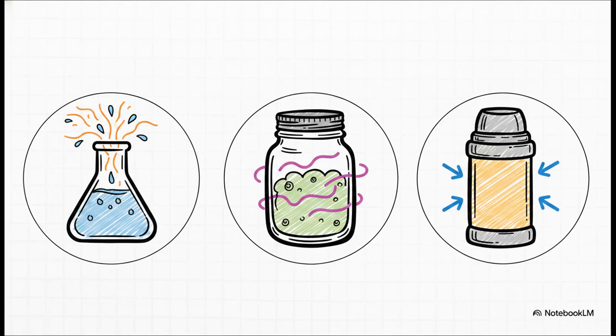Now, our metaphorical bank, the system, can interact with the outside world in 3 distinct ways. An open system freely exchanges both energy and matter with its surroundings. Think of an open beaker. Heat easily escapes and liquid can spill right out. A closed system, like a tightly sealed container, locks the matter in but still allows energy to flow back and forth. And finally, an isolated system, kind of like a really good thermos flask, allows absolutely zero exchange of either energy or matter. It is completely cut off.